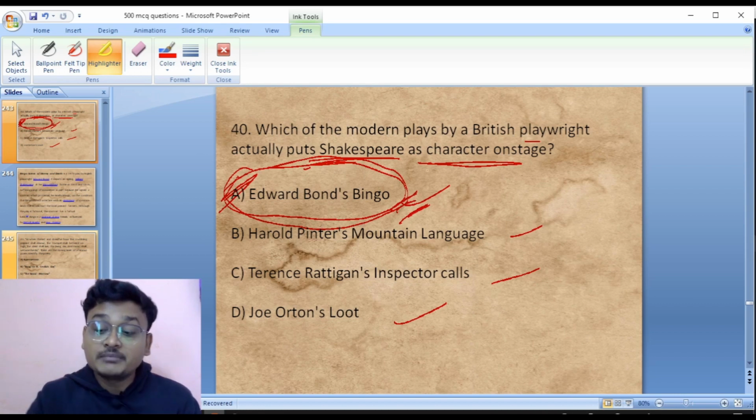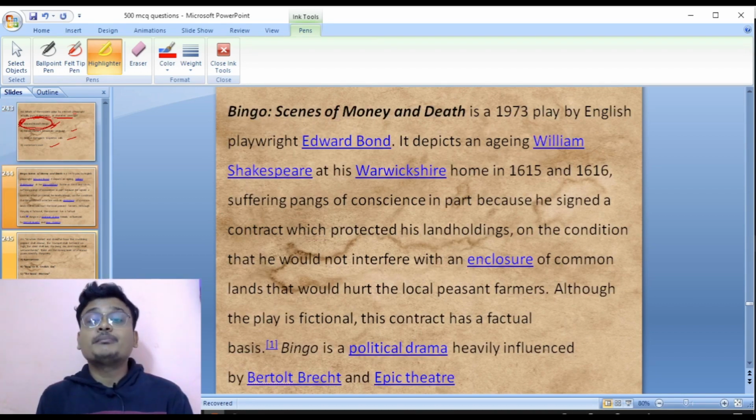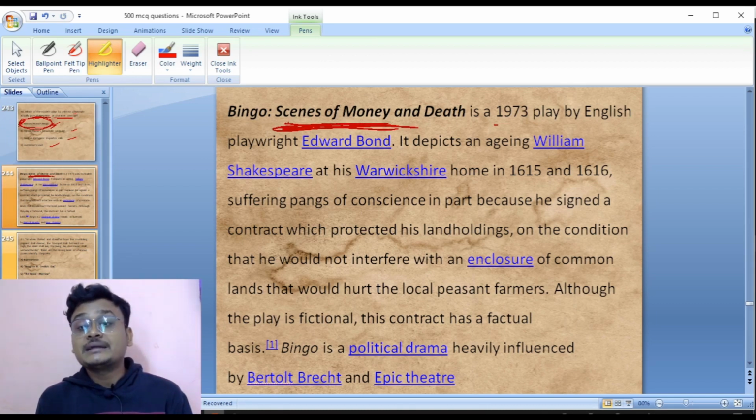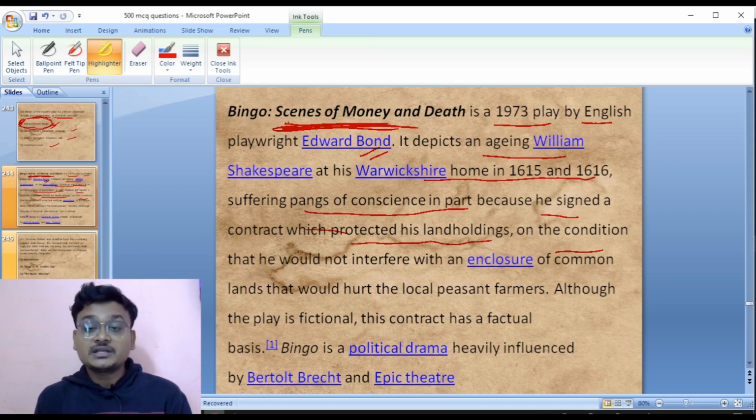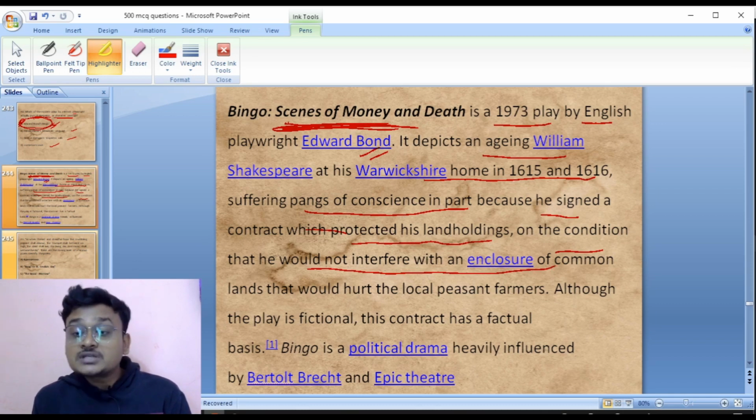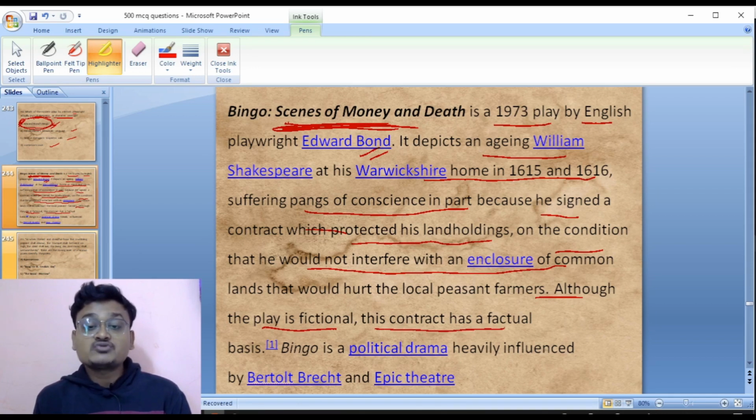Bingo's subtitle is Scenes of Money and Death. It is a 1973 play by the English playwright Edward Bond, and it depicts an aging William Shakespeare at his Warwickshire home in 1615 to 1616, suffering pangs of conscience in part because he signed a contract which protected his land holdings on the condition that he would not interfere with an enclosure of common land that would hurt the local peasant farmers. Although the play is fictional, this contract has a factual basis.